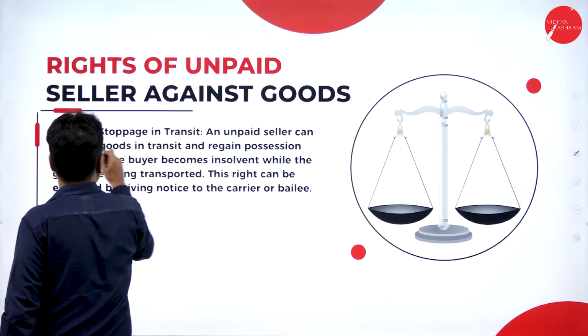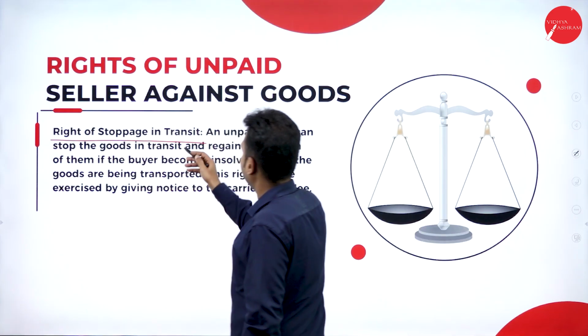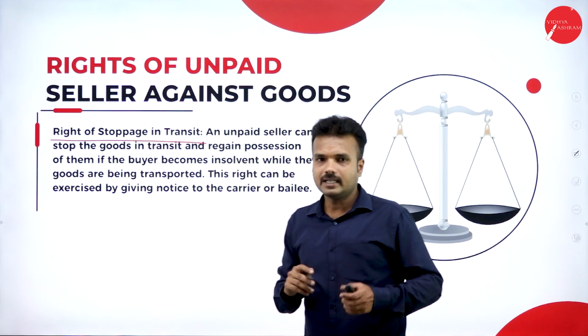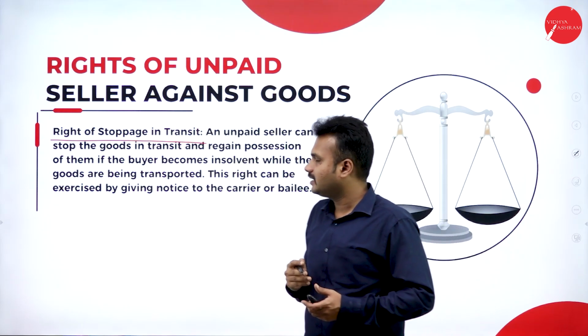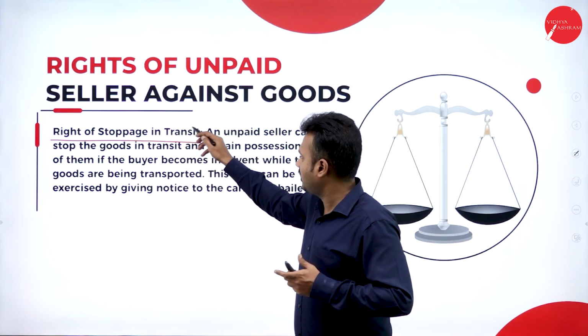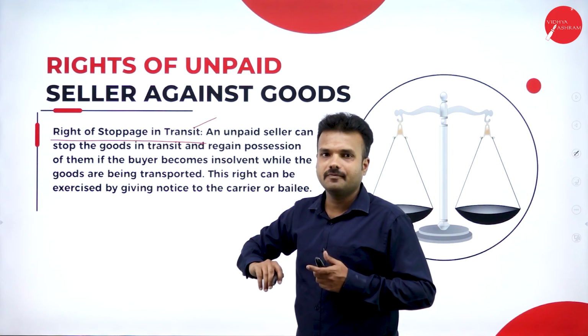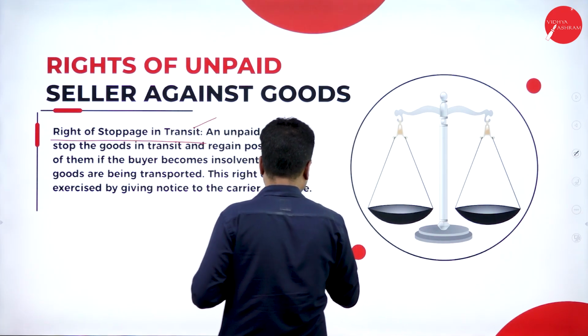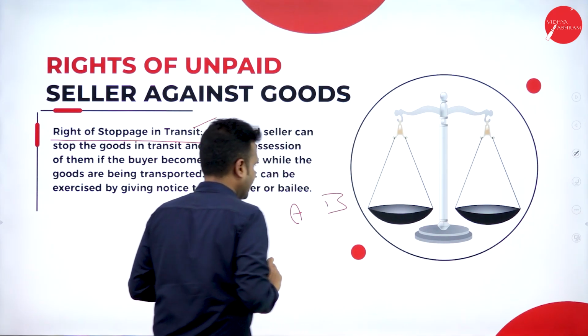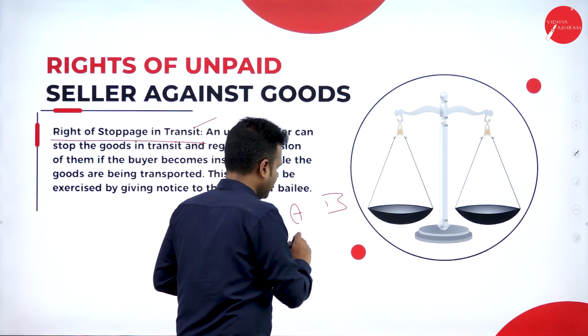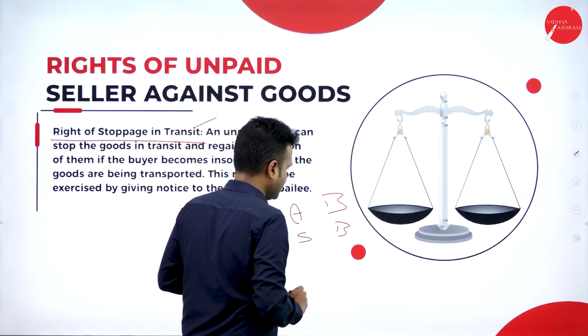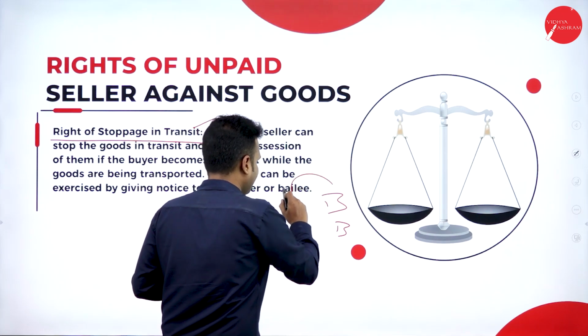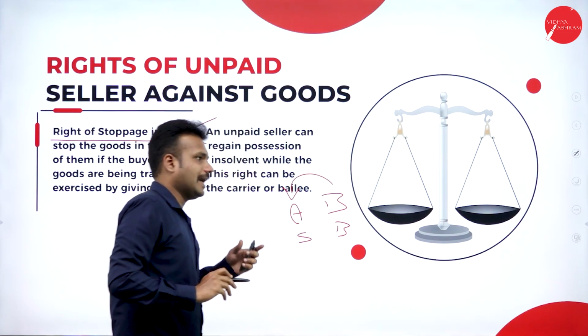Right of stoppage in transit. This transit is nothing but the transaction which is going to happen. There are two parties, Mr. A and Mr. B. Mr. A is a seller and Mr. B is a buyer, again the same thing. Mr. B had paid a part of the amount as an advance.